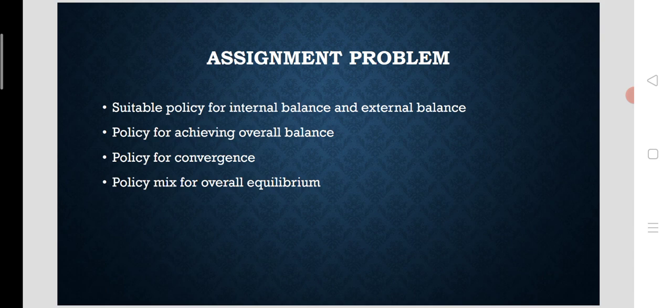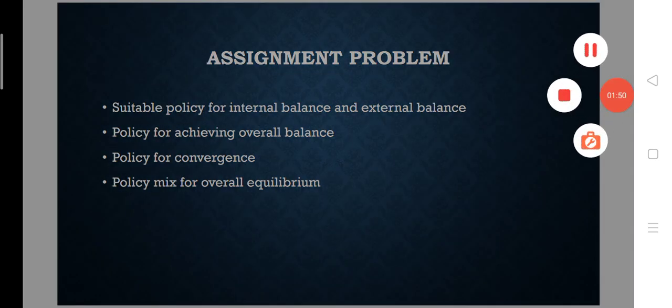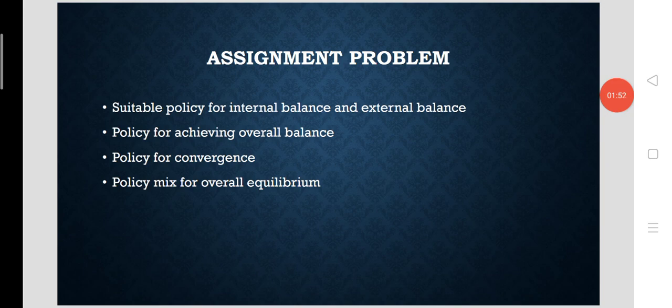So let me say about the assignment problem. Assignment problem is assigning the suitable policies for obtaining both internal balance and external balance. Only the appropriate assignment leads to convergence. The wrong or inappropriate assignment leads to divergence. The economy will never achieve the overall balance if the policies are inappropriate, or if the assignment is wrong.